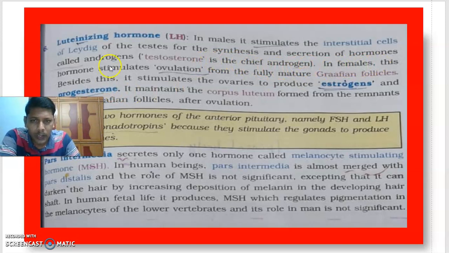In females, this hormone stimulates ovulation from the fully mature Graafian follicle.